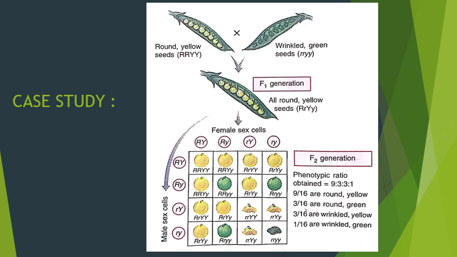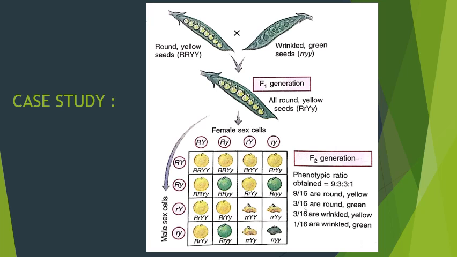The third row now, with small r and capital Y crossed with small r and capital Y, will give small r, small r and capital Y, capital Y. Then the last one, small r, capital Y crossed with small r, small y, will give small r, small r and capital Y and small y.